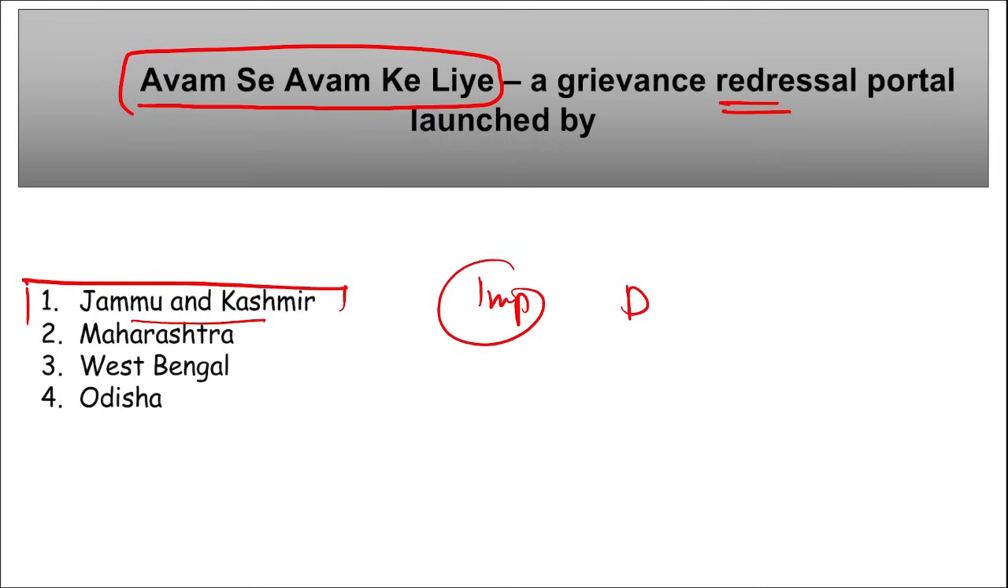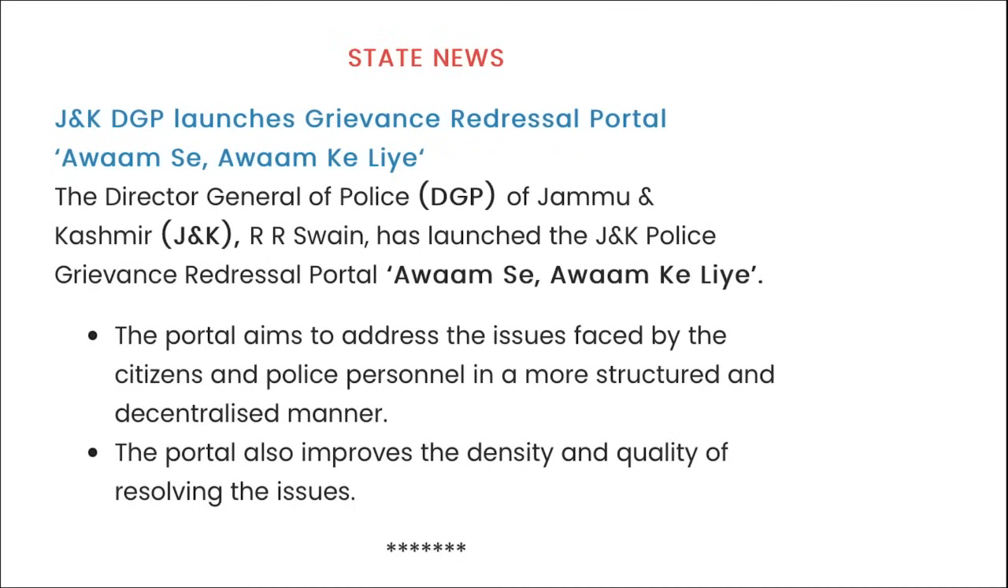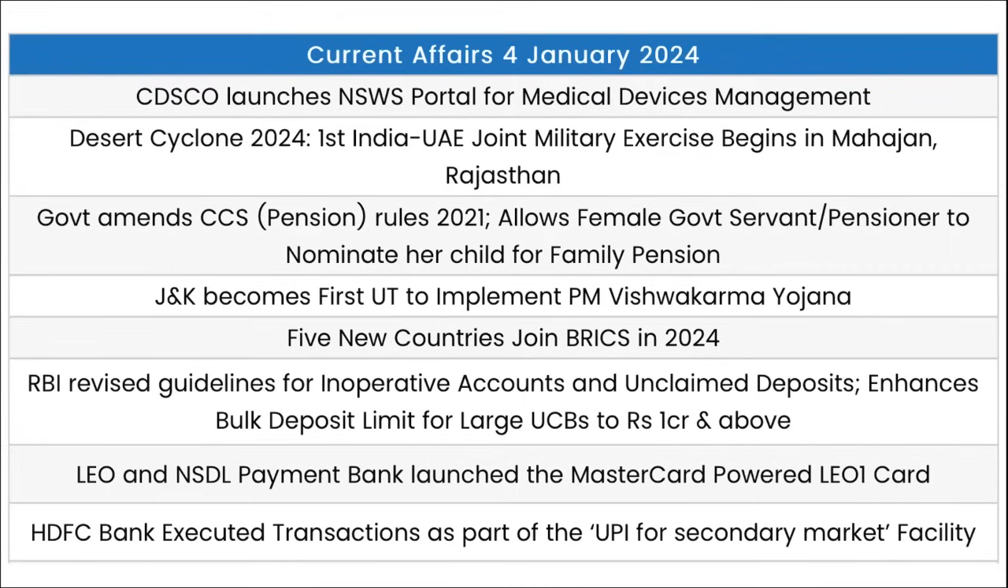Important. This will address the issues that are faced by the citizens and police personnel in a more structured and decentralized way. So it is Jammu and Kashmir that has launched this Awam se Awam ke liye, a grievance redressal portal. Right? So friends, these are your important current affairs for the day. Now let's go for a quick one-liner revision.